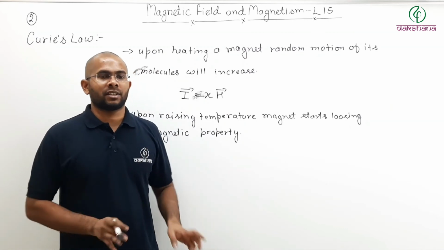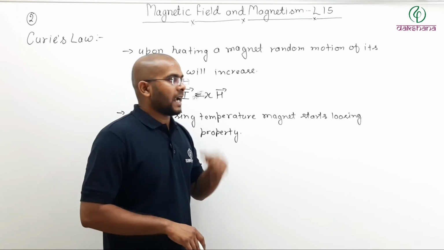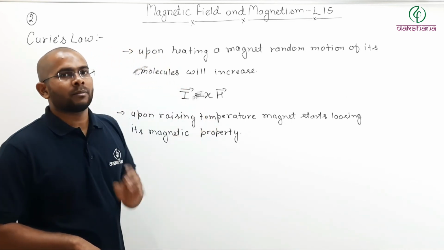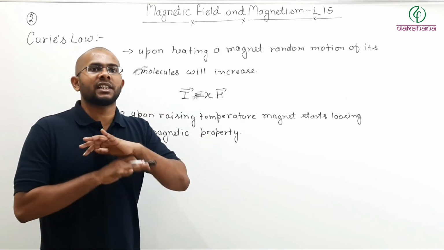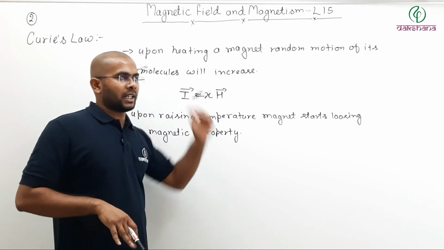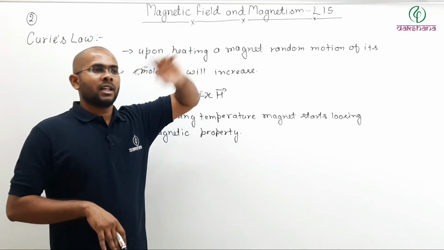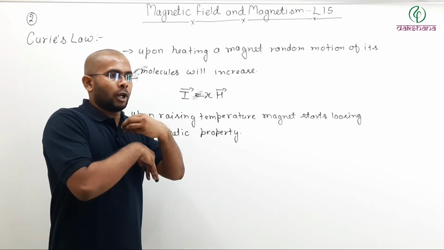No magnetization. Your magnetization will become zero. So at a certain temperature, the magnet loses its magnetic property entirely. It is slowly losing it already, but at a certain high temperature, the entire magnetic property will be lost. Now the magnet will not behave like a magnet.